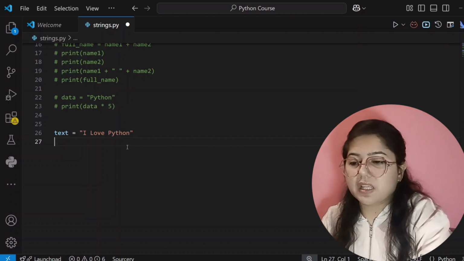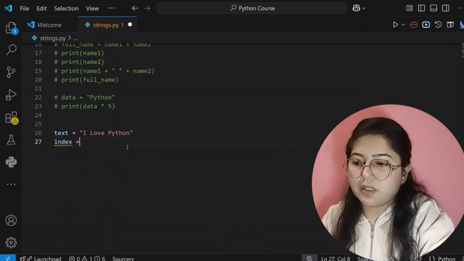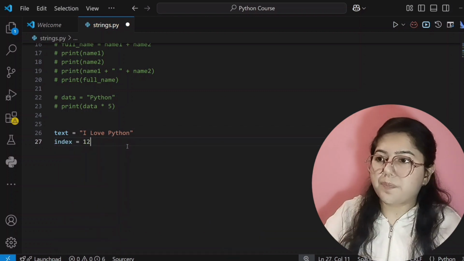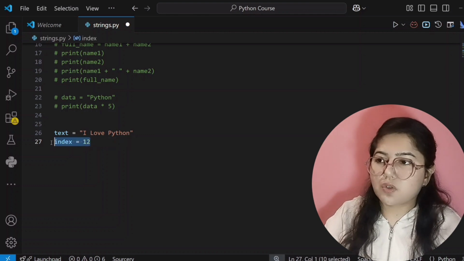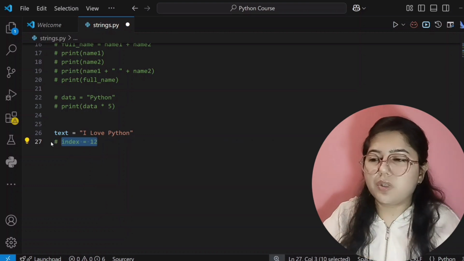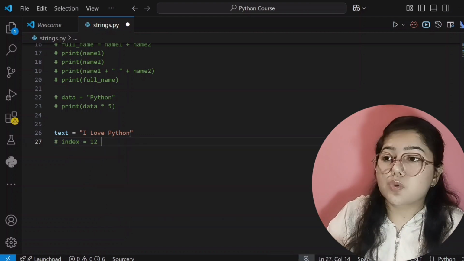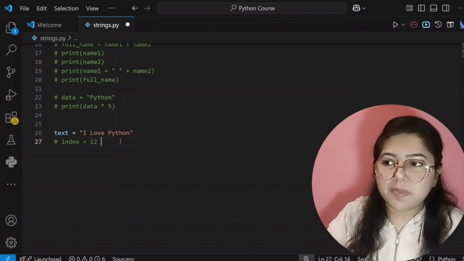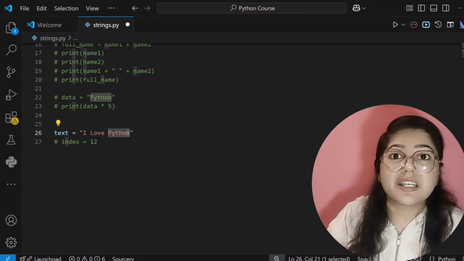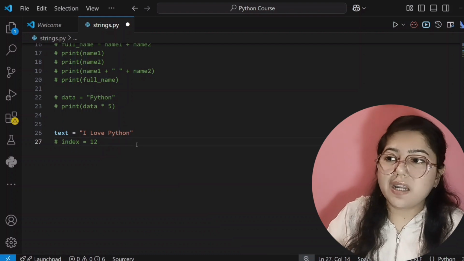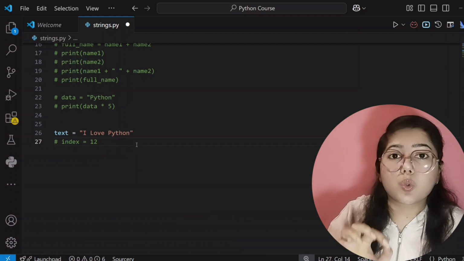So here the last index is 12. I am just commenting this out, and only writing it for your understanding. So our index number is 12. That means the last character in our string has index number 12. So our string is ending at index 12.